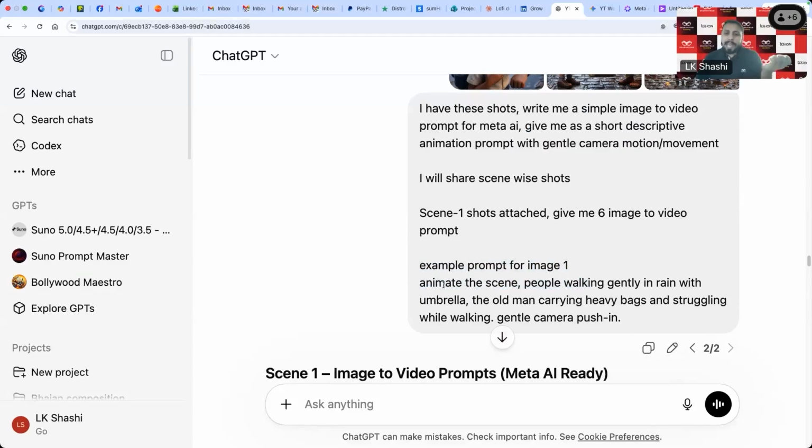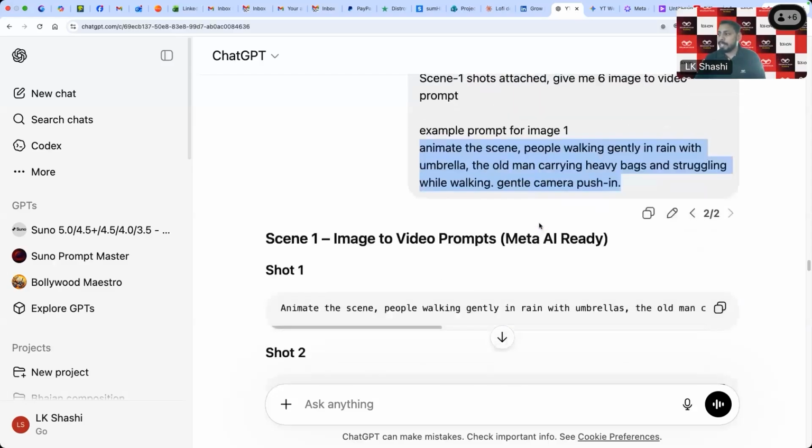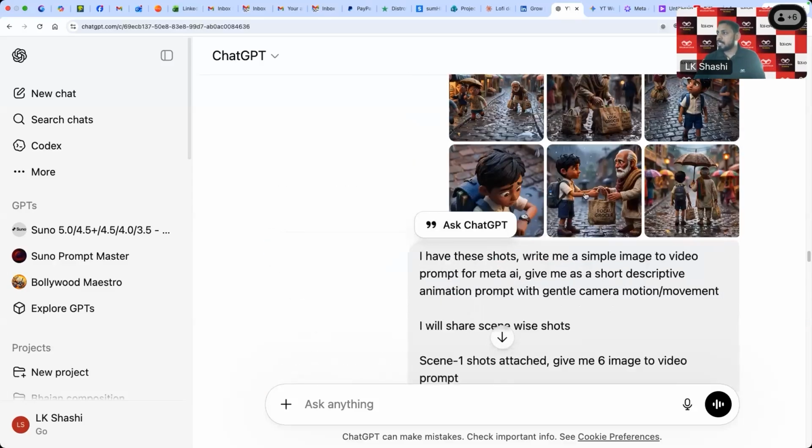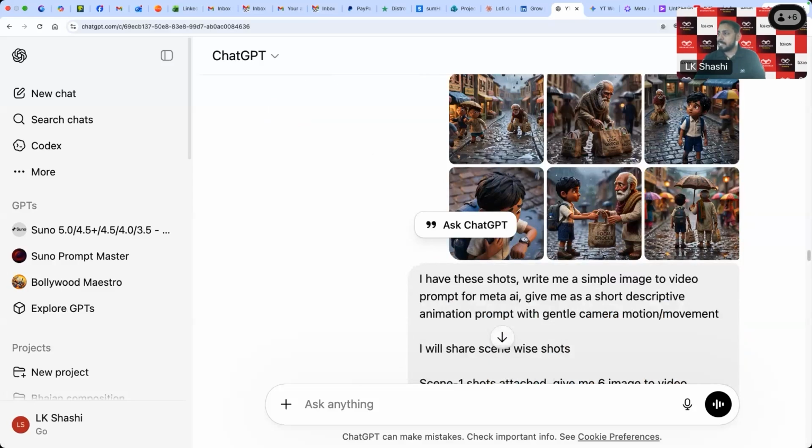So Meta AI works on very simple language, so you have to be very simplistic. You cannot go as deep as you go for Google Veo or other models available in the market. Meta is a very light tool, so you have to write the prompts in a very simple language. That's why I have given the example also to ChatGPT, and GPT has given me all those 6 prompts for these 6 images. Like let's say I have this image.